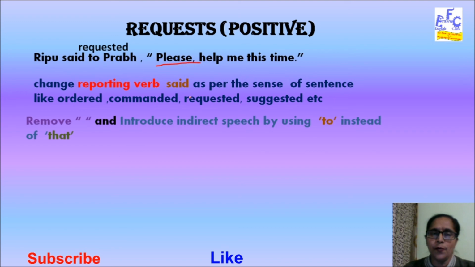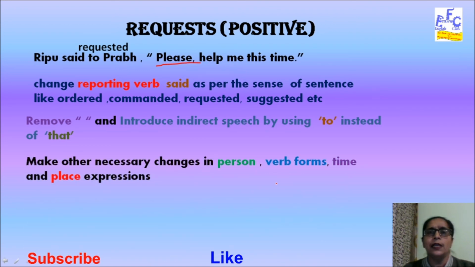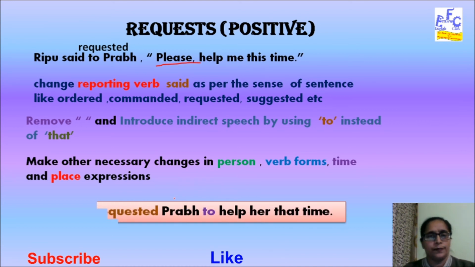Further, we will be removing the inverted commas and joining it with to again to convert it into infinitive mood. To join the imperative sentences, we will be using the conjunction to and convert it into infinitive mood. Other changes will be looked at, whether time and place expressions, verb forms, person, etc. need to be changed.